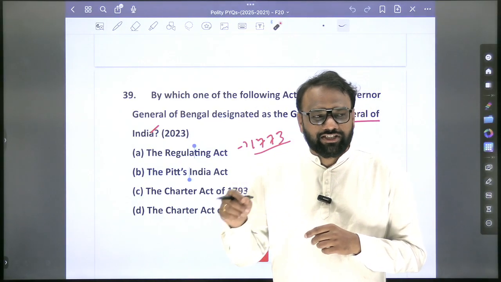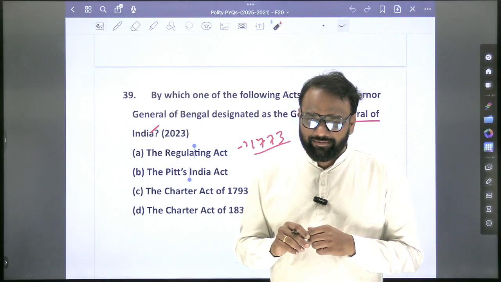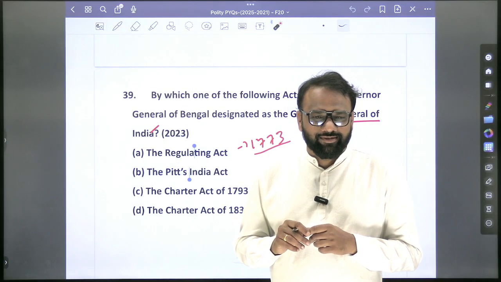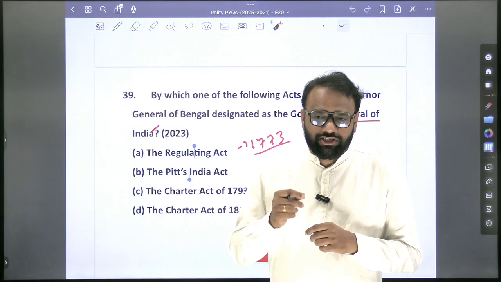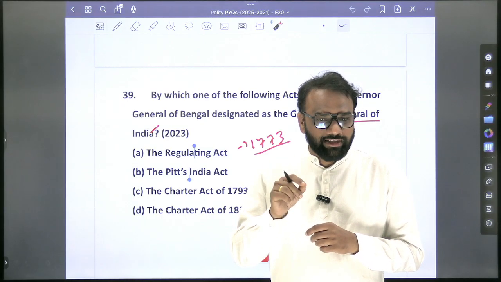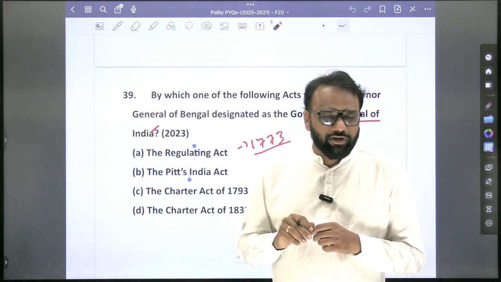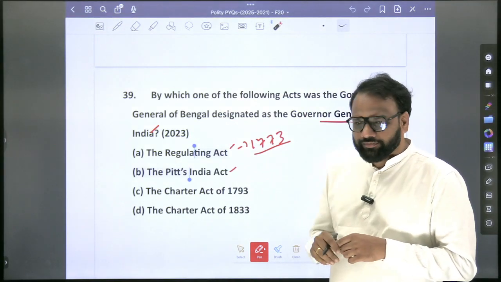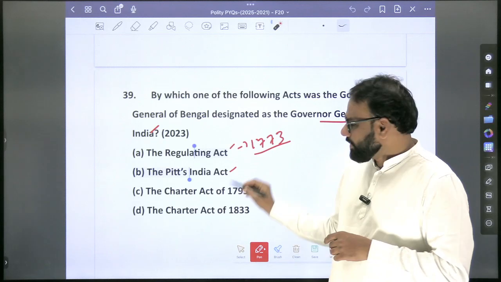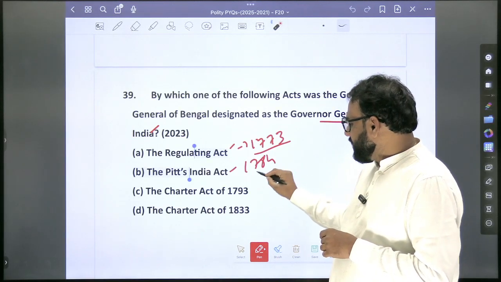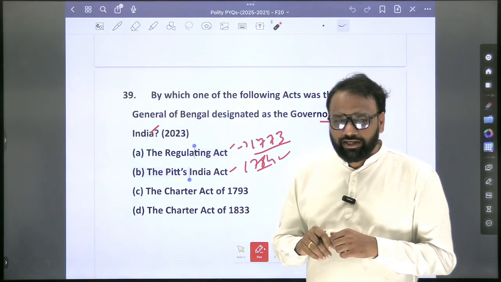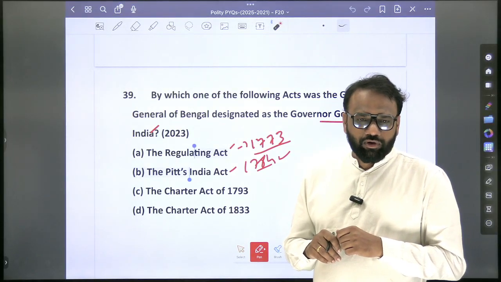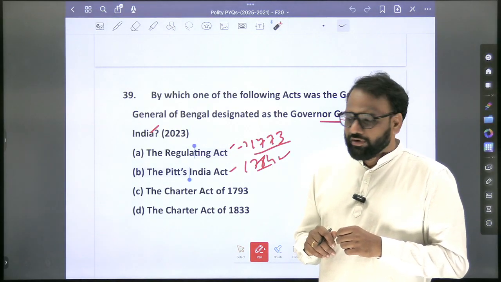1861. Why do we call it the first step towards decentralization? Okay, evolution of power. These are just points I am giving you. Keep these things in your mind and then start going through the content. So, Regulating Act 1770, the Pitt's India Act, which year? 1784. Can you recall one important provision of Pitt's India Act? Yes, Board of Control and Court of Directors.